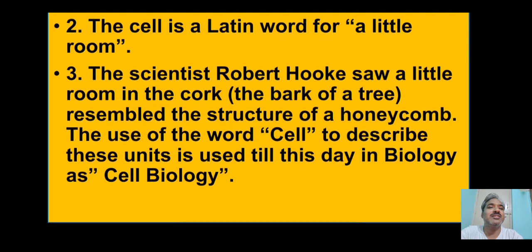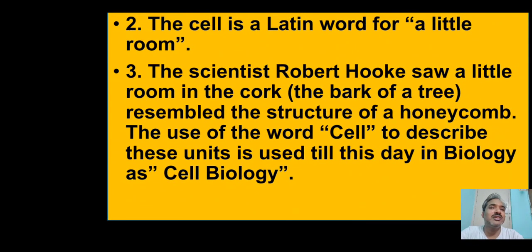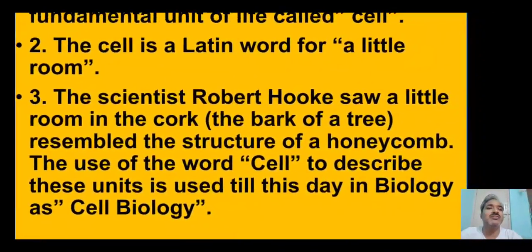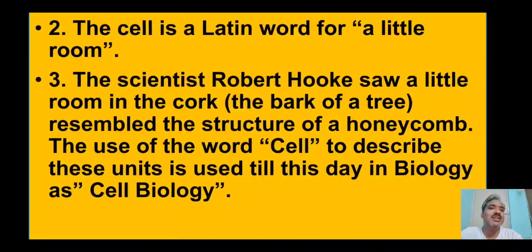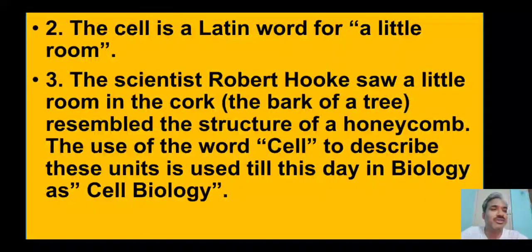Next point is Robert Hooke. He was the scientist who discovered the cell in the bark of a tree. He took the bark of a tree, which can be used for making cork. Cork is actually a lid, as you might have seen in a champagne bottle or perfume.